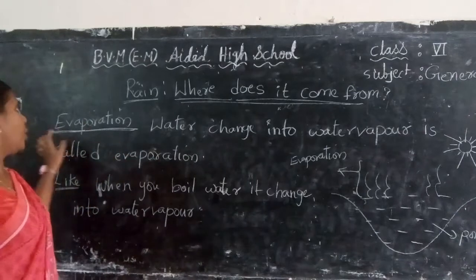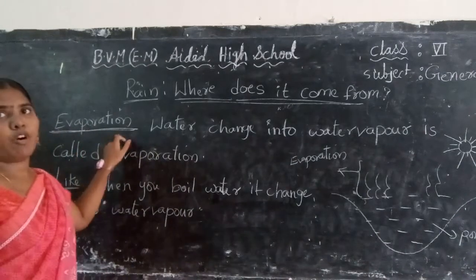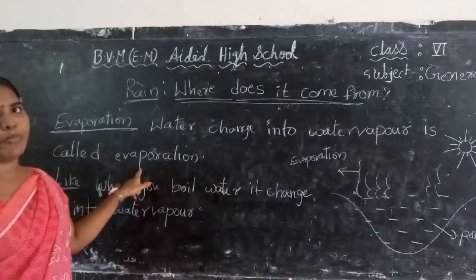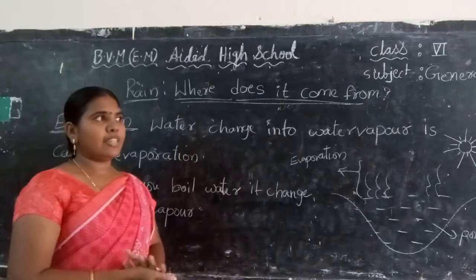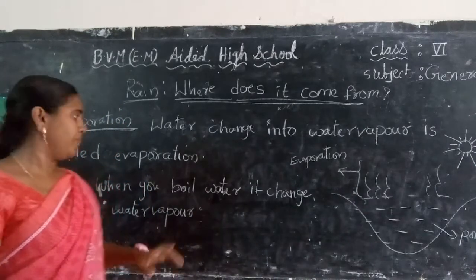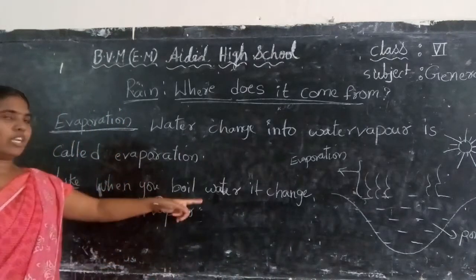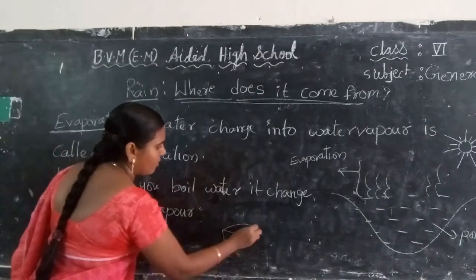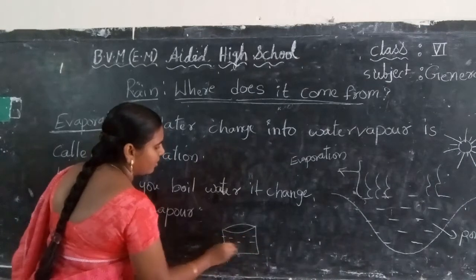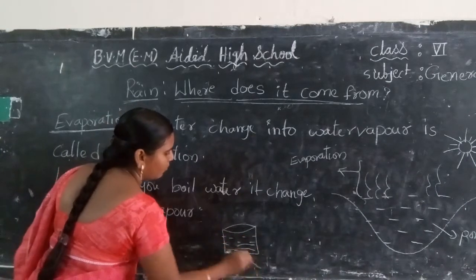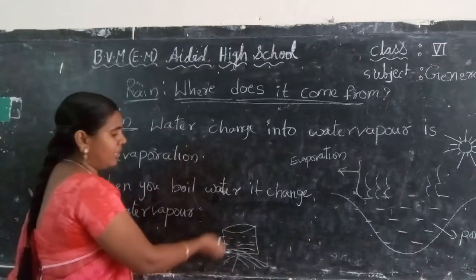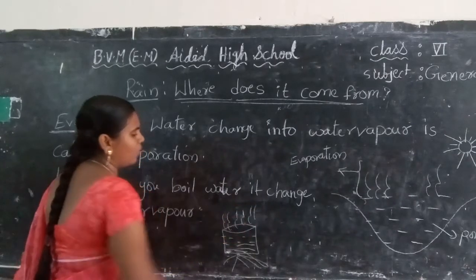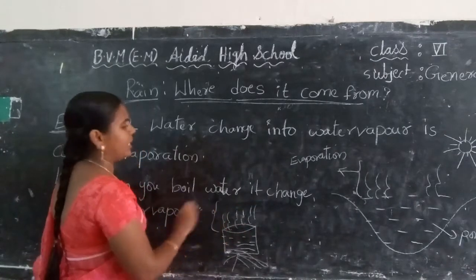Next children, our topic is evaporation. What is evaporation? Evaporation means water changing into water vapor. In your daily life, you see evaporation in your kitchen. Like when you boil water, it changes into water vapor. Your mother is boiling water, keeping it on the stove. After some time, it heats slowly and some vapors come out from the bowl. So this is called evaporation.